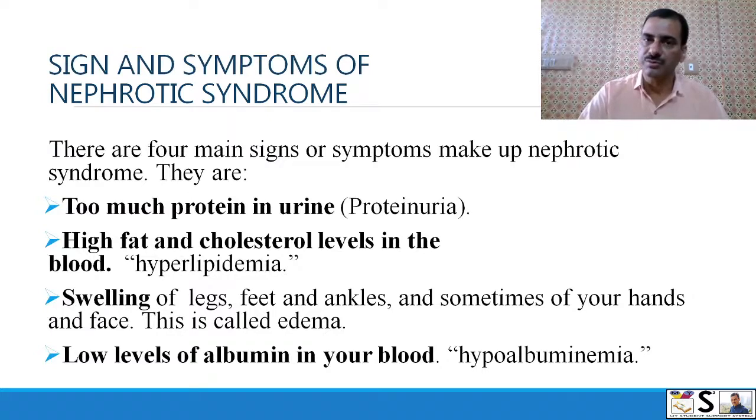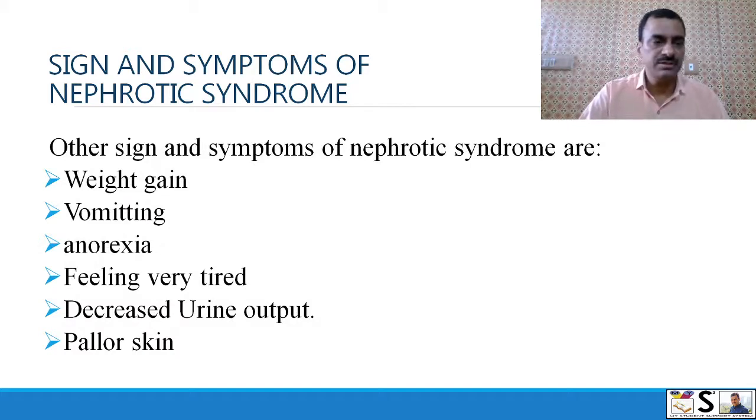Signs and symptoms of nephrotic syndrome. There are four main signs and symptoms that make nephrotic syndrome. These are too much protein in the urine, meaning proteinuria; high fat and cholesterol level in the blood, that is hyperlipidemia; swelling of legs, feet and ankles and sometimes hands and face, this is called edema; low level of albumin in the blood, that is hypoalbuminemia. Other signs and symptoms include weight gain, vomiting, anorexia, feeling very tired, decreased urine output and paler skin.